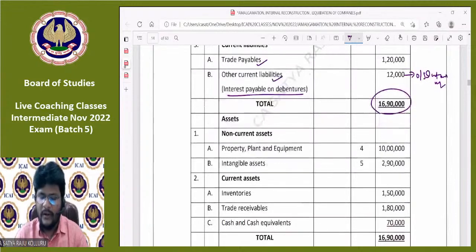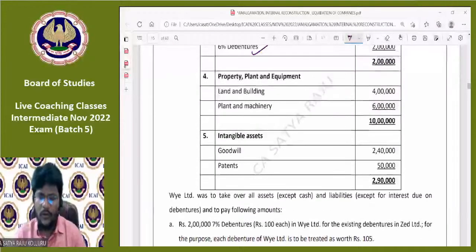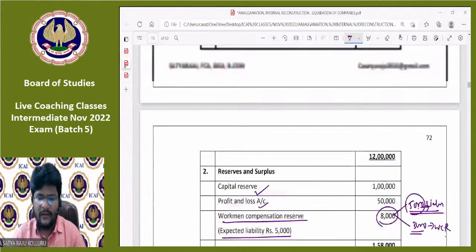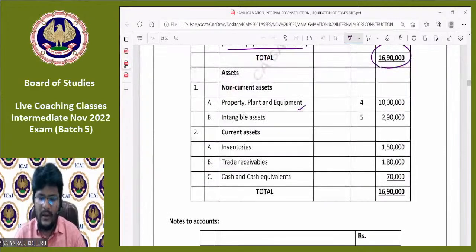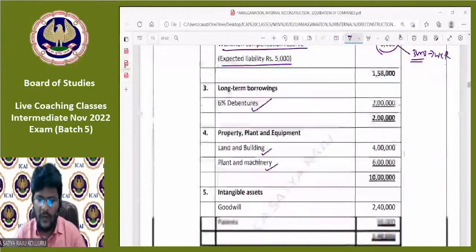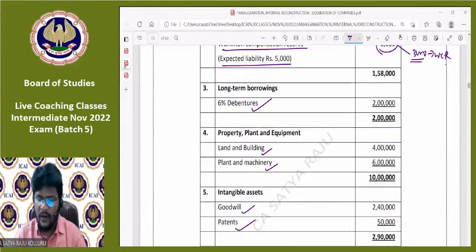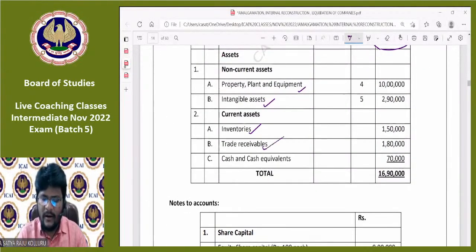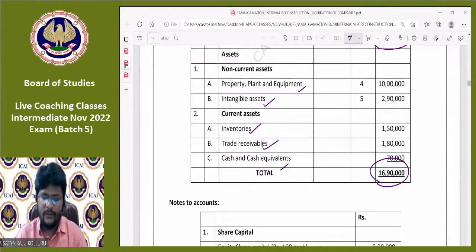Coming to assets, under non-current assets, property, plant and equipment is there. Note number 4, PPE: land and building is there, plant and machinery is there. Next, under intangible assets, just now we saw goodwill and patents are there. Next, current assets: inventories, trade receivables, cash and cash equivalents. These are the total assets components.